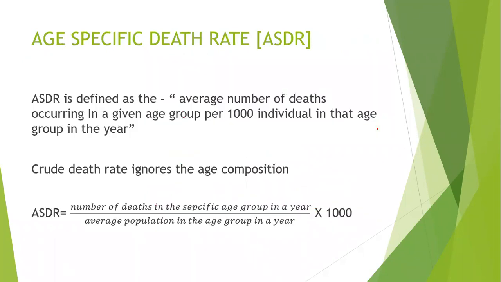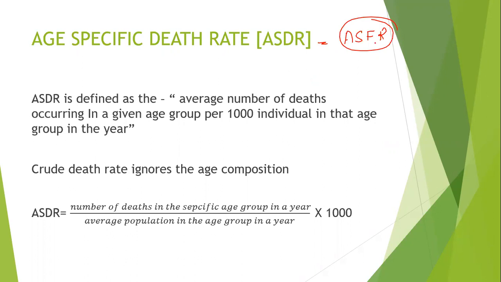Next one, age-specific death rate. Now this is similar to age-specific fertility rate. In age-specific fertility rate, we consider age-wise, that is only from 15 to 49 years. Why 15 to 49 years? Because of the childbearing age. A woman can be pregnant from the age of 15 till the age of 49 years. So for that purpose, we are considering age as well as the sex composition, that is only the female.